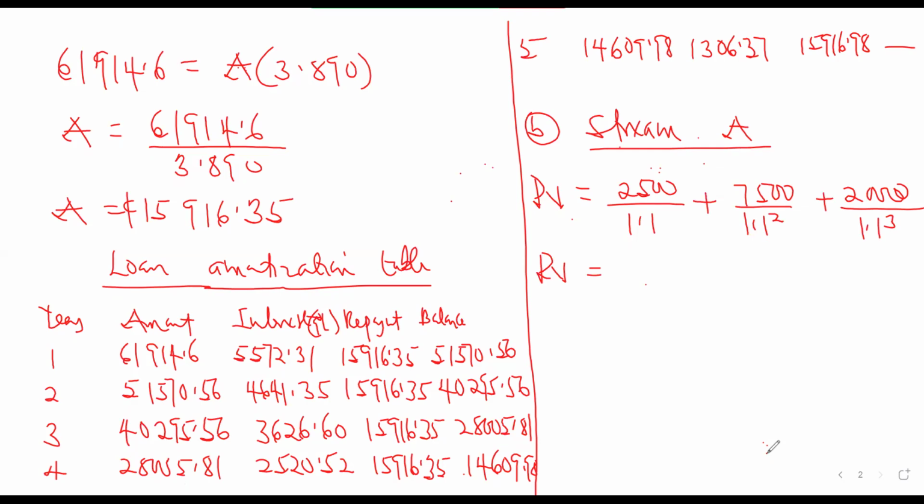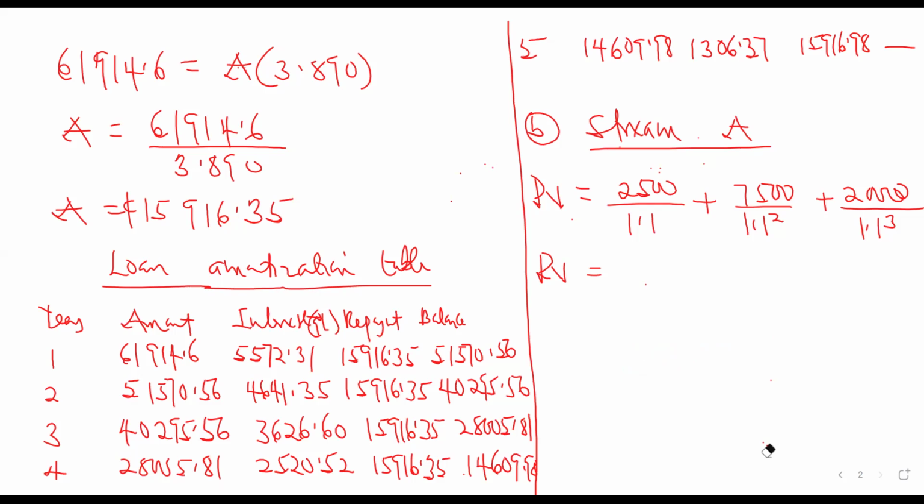You can also find your present value like this, because we know the discount factor is calculated as 1 divided by 1 plus R exponent n. Then we multiply it by the cash flow, so the cash flow multiplied by the discount factor. That is also another way of calculating that.